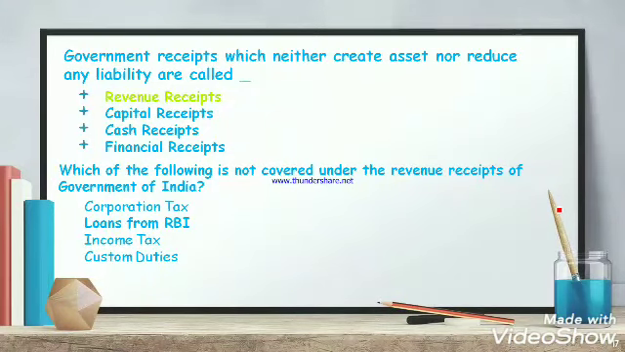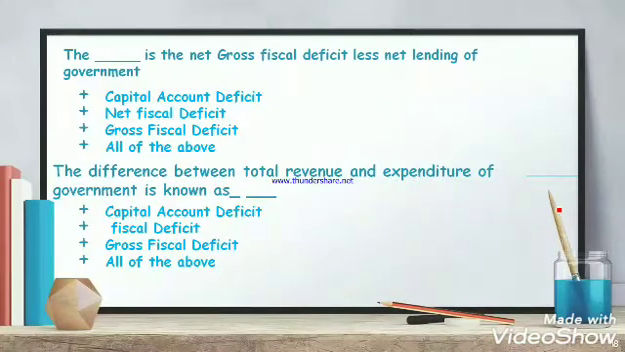Which of the following is not covered under the revenue receipt of government? It is known as loan from RBI because revenue receipt will not include loans. Now let's talk about net fiscal deficit less lending. All of you must be thinking of gross fiscal deficit, but it is a wrong answer. Its answer is net fiscal deficit. The difference between total revenue and expenditure, tell me the answer. Fiscal deficit means difference between total revenue and expenditure. This is wrong. Okay, this is the correct answer.